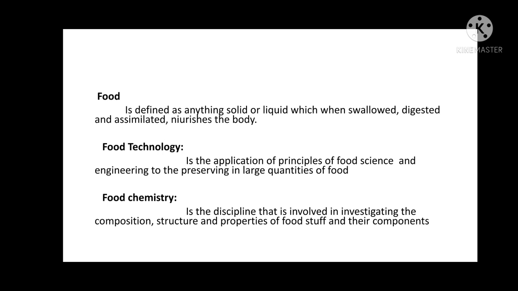And the second definition is food technology. The principles of food science are applied for the processing and the preservation of food. The definition of food chemistry: food chemistry deals with the composition, structure, and properties of food and their components.